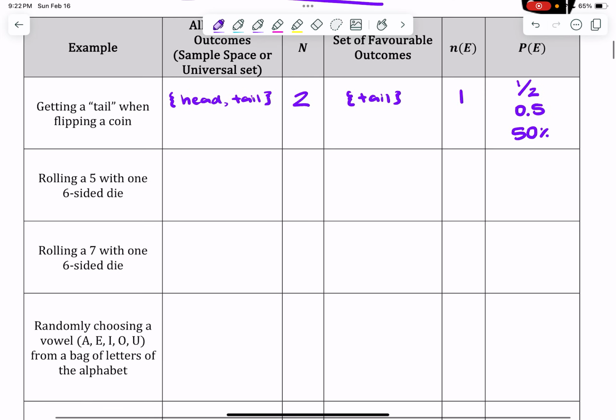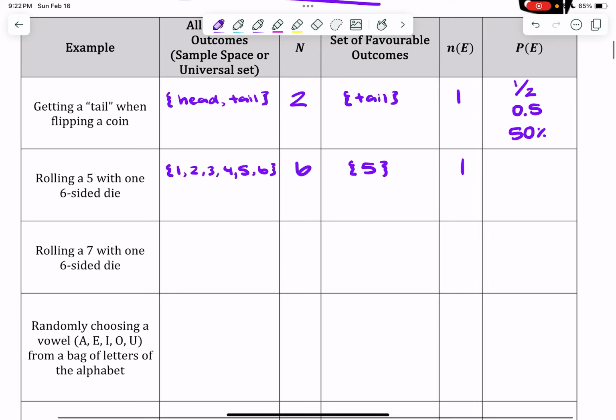Next, rolling a 5 with 1 6-sided die. So my universal set, well, the possible outcomes, I can get a 1, a 2, a 3, a 4, a 5, or a 6. There are 6 possible outcomes that exist. Now, the ones that are favorable, the ones that will make my event come true, is just straight up if I get the number 5, which means there is one possible outcome there. So my probability is 1 over 6.